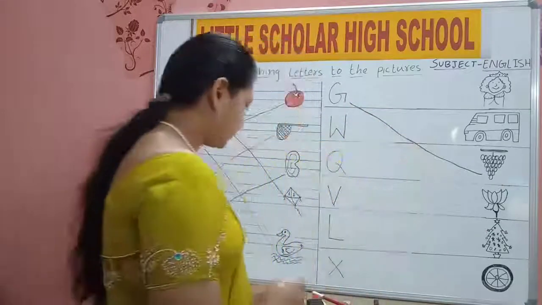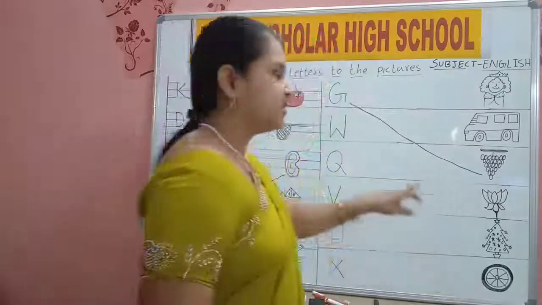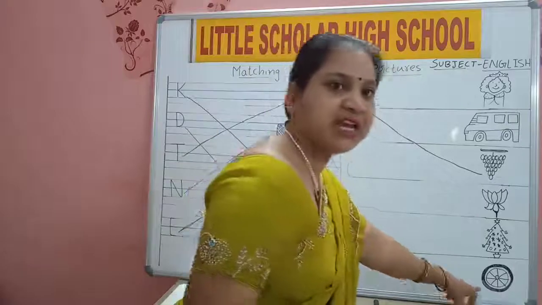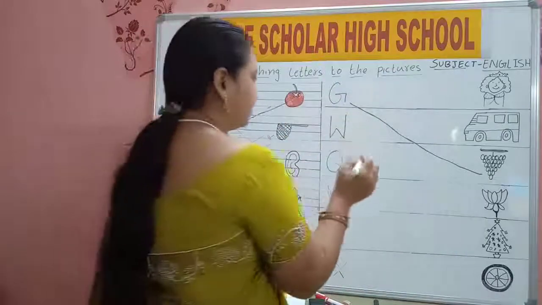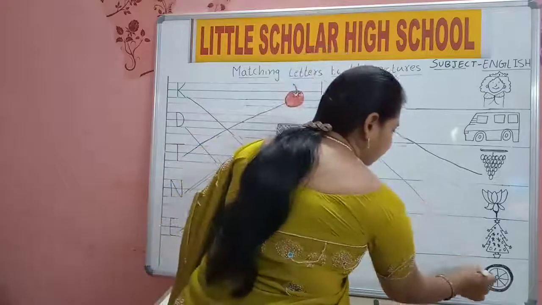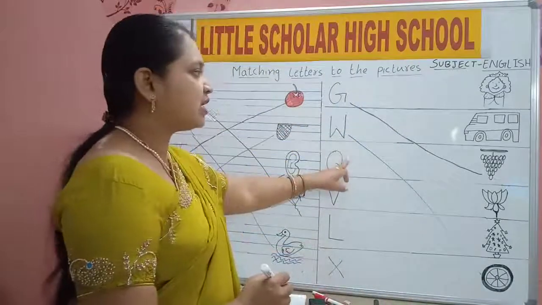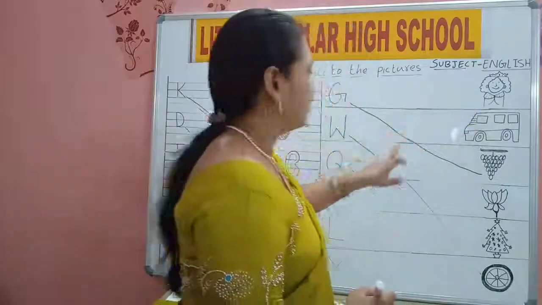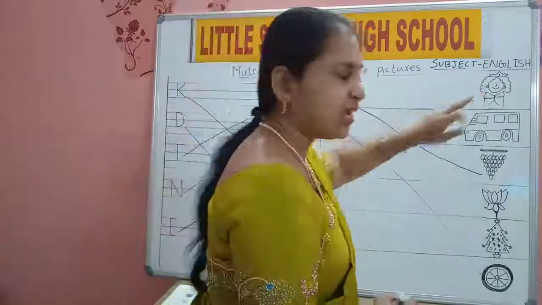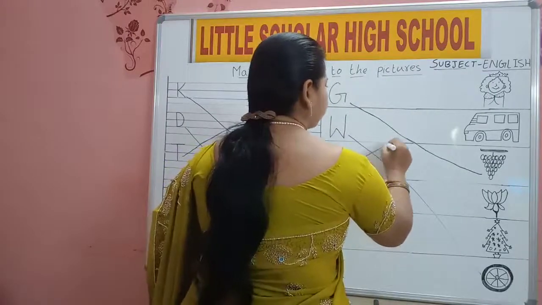W for wheel. So draw W for wheel. Then Q for queen. It is here, so draw the line up. Q for queen.